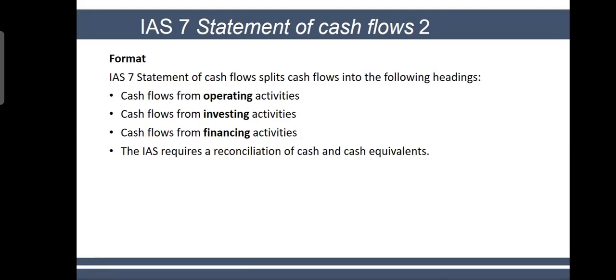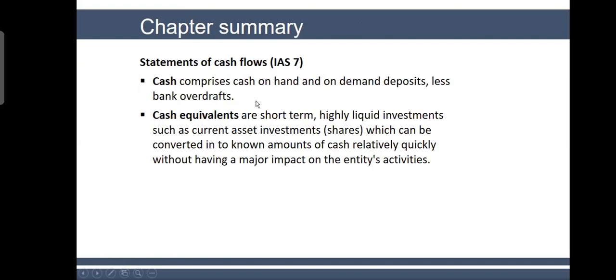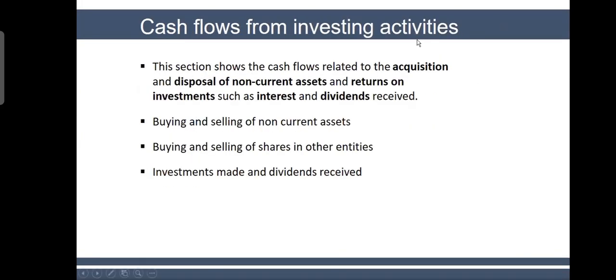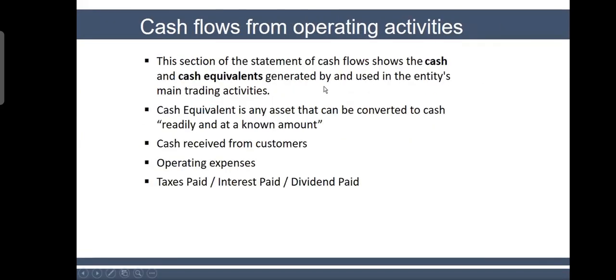What is important is to understand what comes within operating. So let me go back and show you what comes within operating activities. Operating activities include your operating cash flows. Operating cash flow means revenue received. Listen, I'm not saying revenue, which you write down in the income statement. Here we talk about how much cash we have received from customers. And your purchases does not mean purchases in the income statement. Here you will say how much you have paid to suppliers, and how much you have paid for other operating expenses. You should remember that in the cash flow statement, we only record the transactions which involve cash. Non-cash transactions have no place in our cash flow statement.